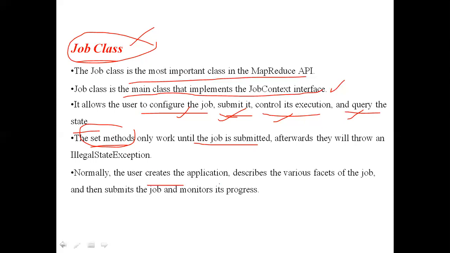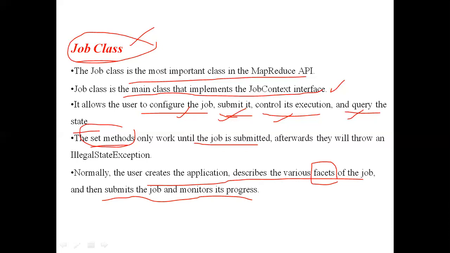Normally, the user creates the application and describes various facets of the job. That means whenever the user wants to do some analysis, he will create his application on which he wants to perform the analysis, and describe the facets, meaning the properties of the job: the main aim of his job, for what purpose he wants to do the analysis, and what things are to be mainly considered.